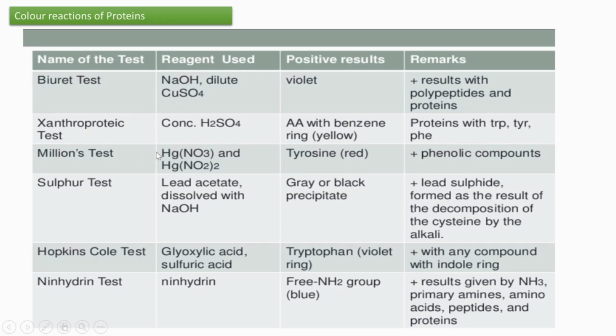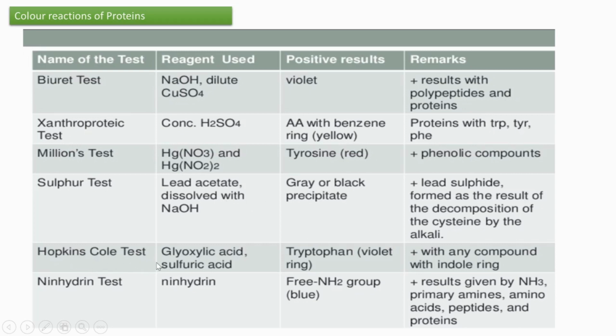Then Millon's test. Millon's test uses mercuric nitrate and mercurous nitrate. Red color is the inference. It denotes the presence of phenolic compounds. Then the sulfur test is there using lead acetate dissolved in sodium hydroxide. The result shows that the inference is a gray or black precipitate, which shows that it contains lead sulfide. How is this lead sulfide formed? It is because of the decomposition of cysteine present in that protein by the alkali.